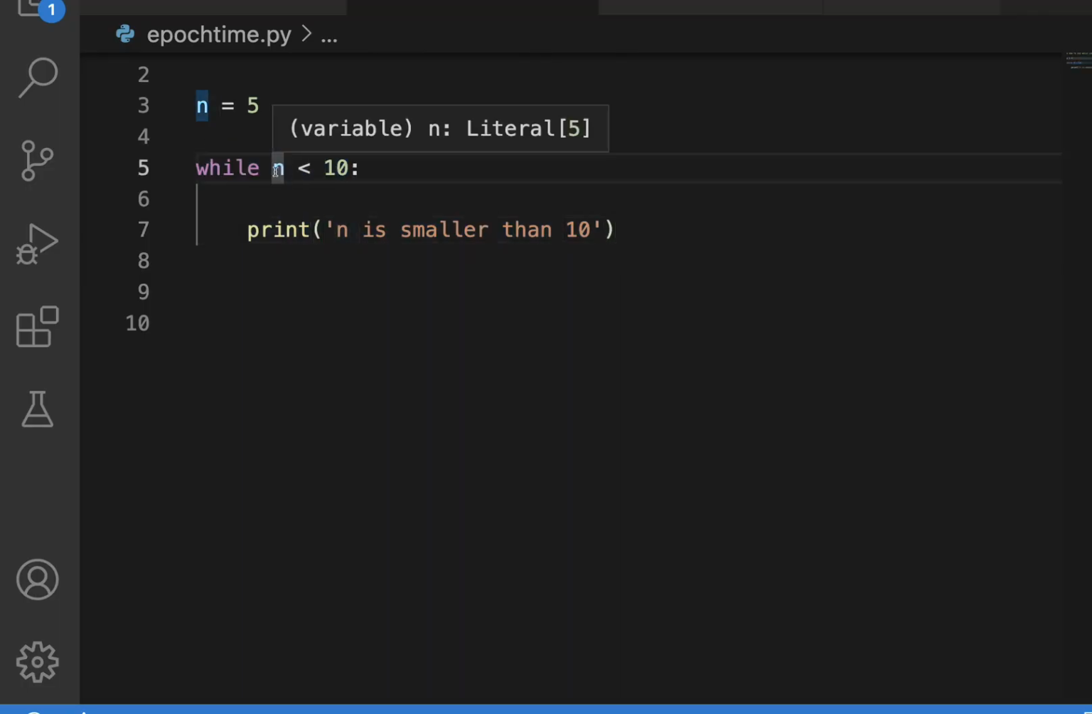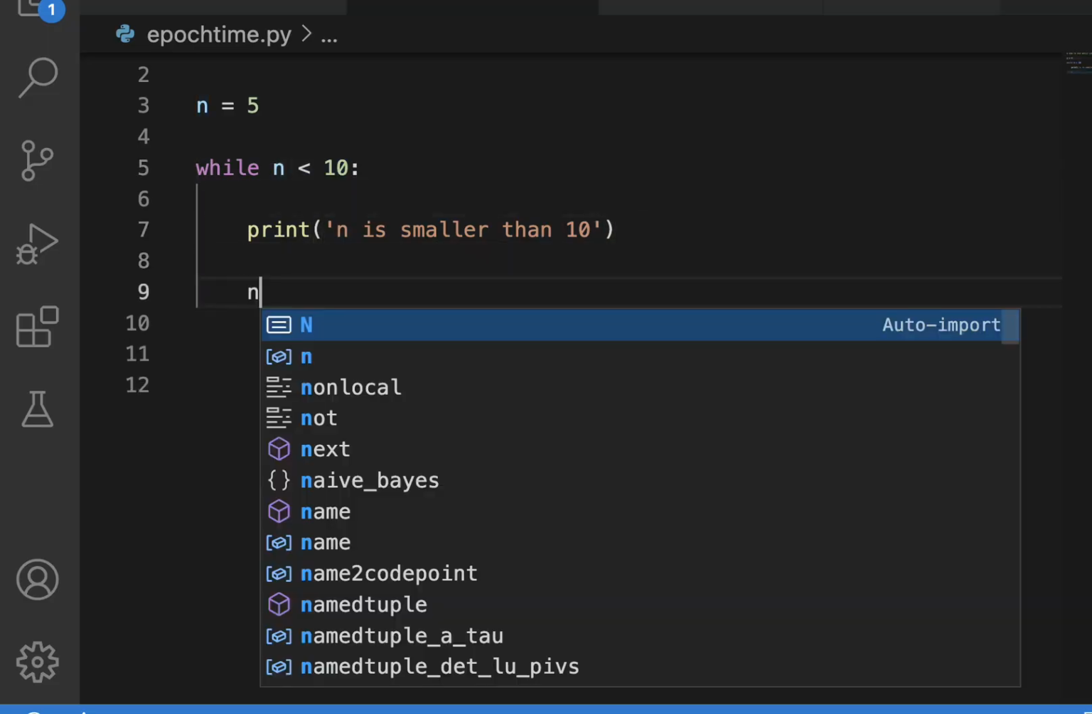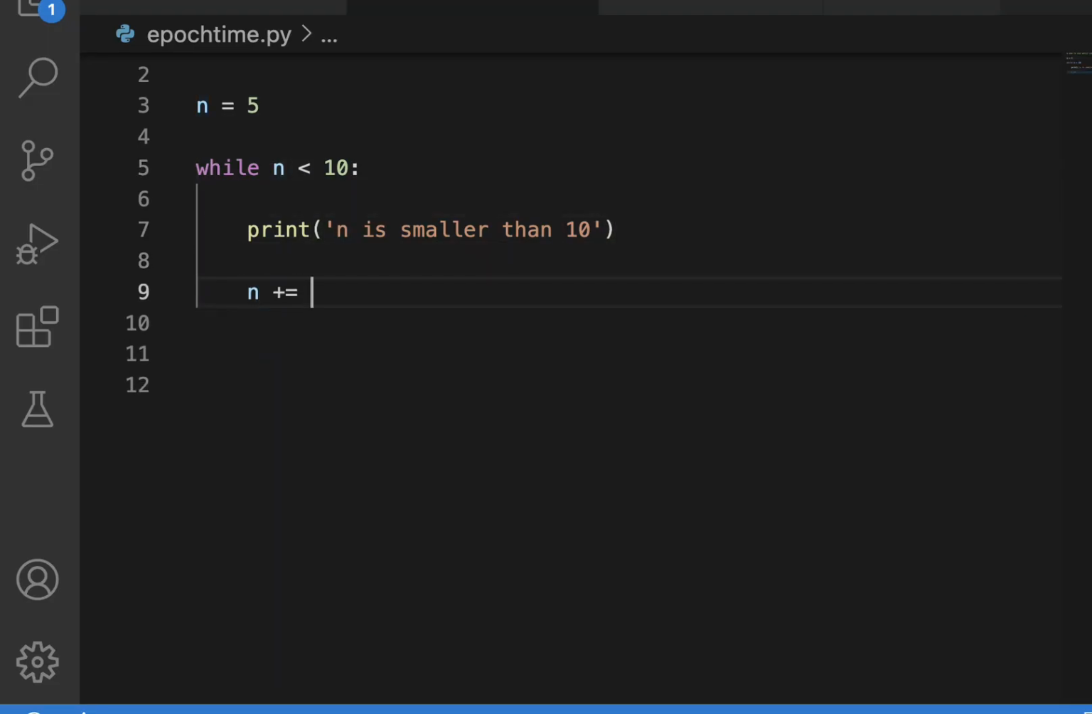So how can we get this condition to be false? Well, we could say n plus equals 1. And what does this do? This is going to take n and add 1 to it, and then make it equal whatever that new number is. So for this example, n is 5, right? So it would say plus 1 and then it equals 6. But then the next time through it should be plus 1, so 6 plus 1 equals 7, and so on and so on. And the reason I'm doing this is because eventually n will be bigger than 10 and it should stop.